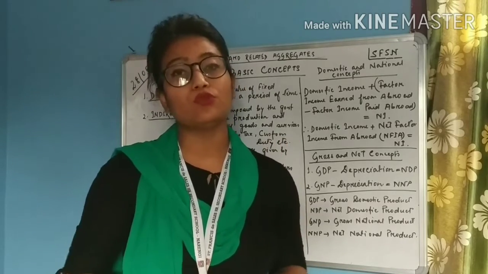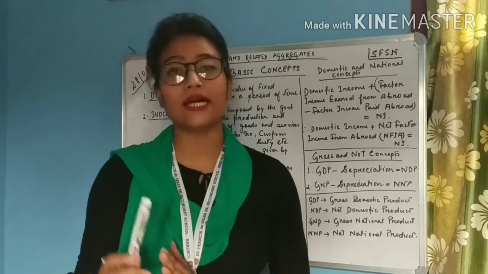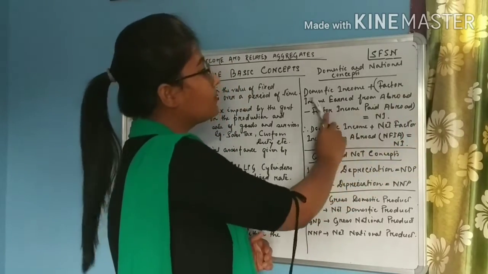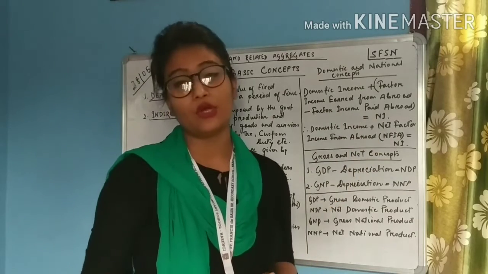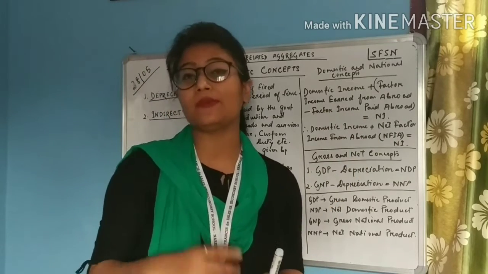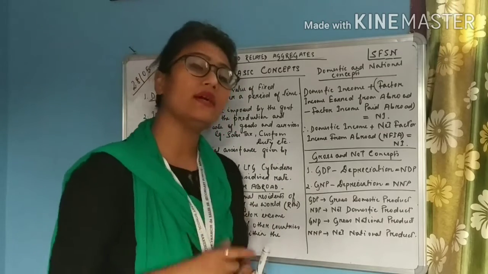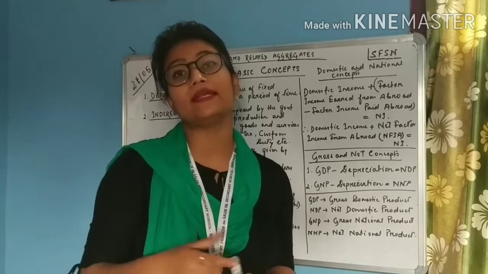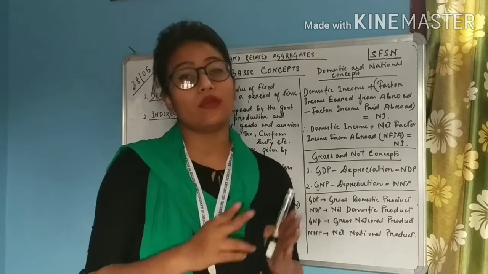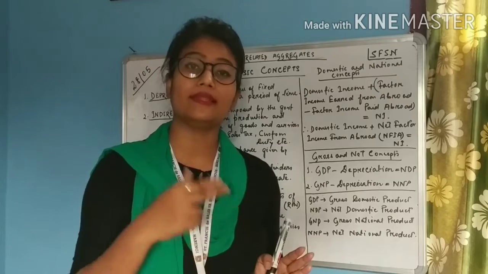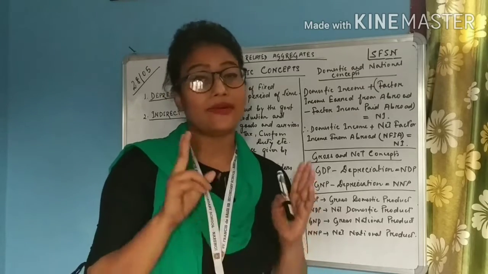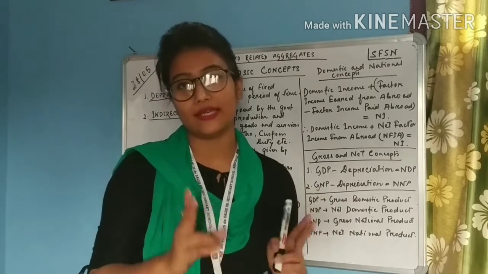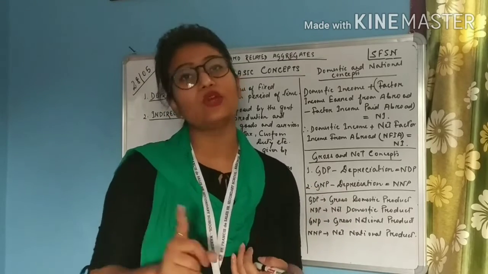So what we will have to do is simply deduct the factor income paid abroad from the factor income earned from abroad. So for example, the Indian person who is working in the USA is earning 1000, and the American person who is working in India is earning rupees 800. So we are earning 1000 and they are earning 800 from us. But in reality, our actual income is 1000 minus 800, that is 200. Our net income is 200.